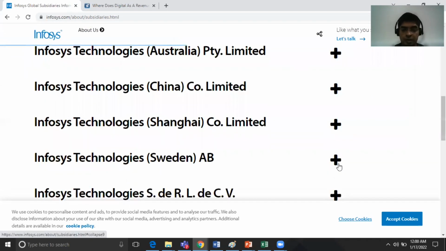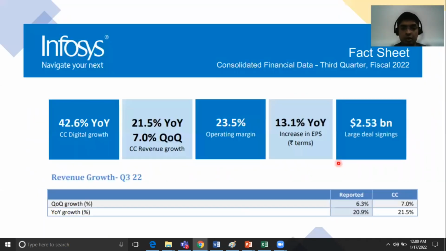When we say consolidated report, what INFOSYS is mentioning is that it has consolidated all the numbers of all those subsidiaries and is reporting them as the parent organization, INFOSYS. That is what the term consolidated means here.